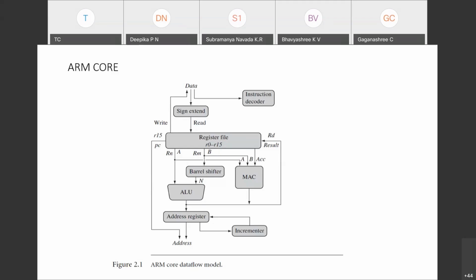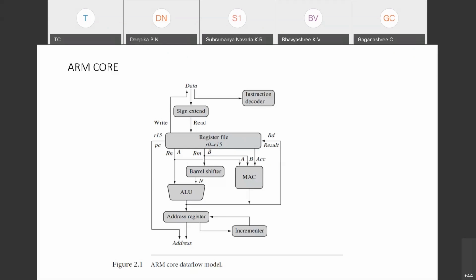What are the registers we have? It is visible here, called the register file. Sometimes they call it a bank of registers, or a register bank. So the register file has the set of registers R0 to R15. You just observe, R0 to R15 are the registers available. Please remember, this is the register file.